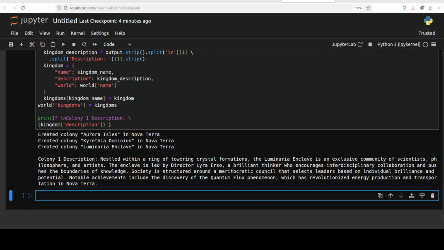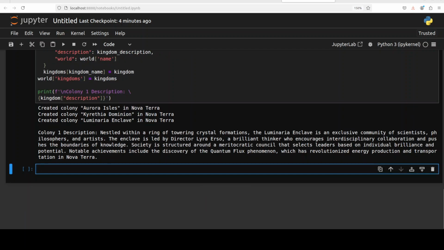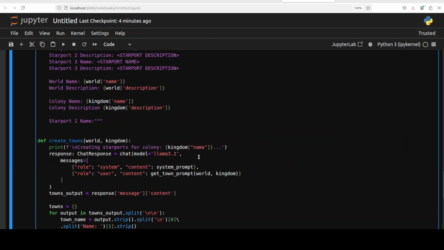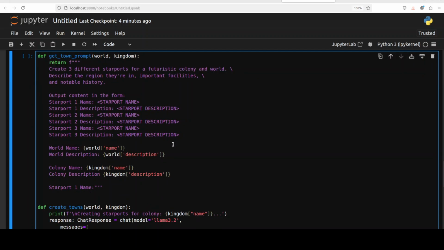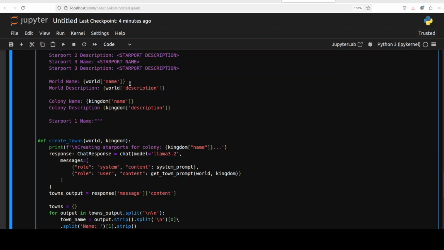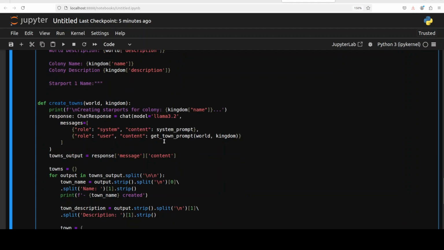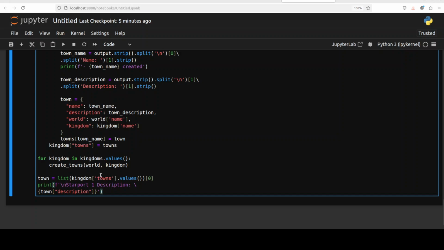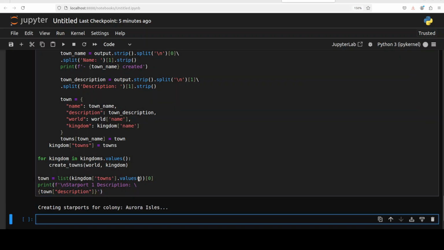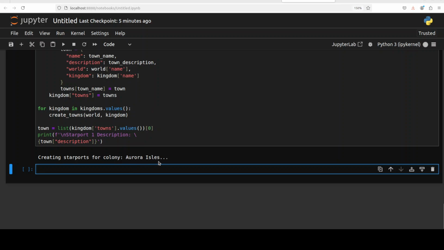That is a typical naming convention of these dungeon games. And then I'm going to create the towns within those colonies. It's the same pattern of code. You see, this is a function we are defining, 3 different star ports for a futuristic colony. So instead of town, we are calling it star ports. We are creating those star ports within those kingdoms, as you can see, and then we are just displaying one of the star ports here. So it is creating the star port for colony Aurora Isles.